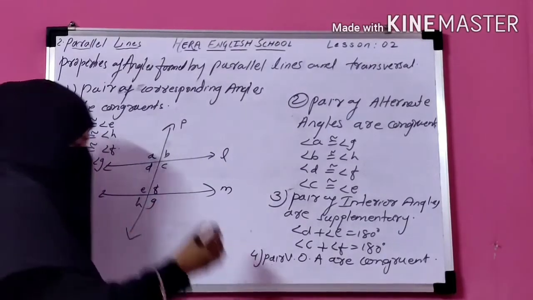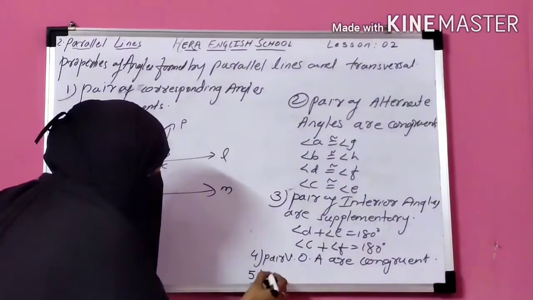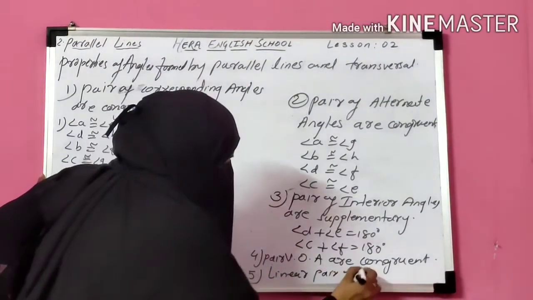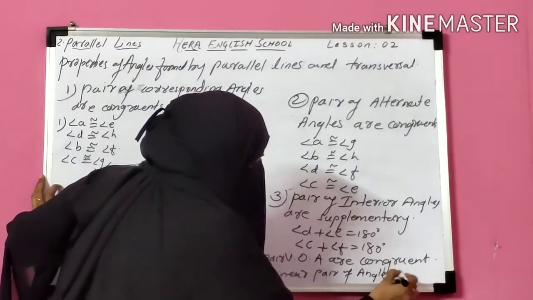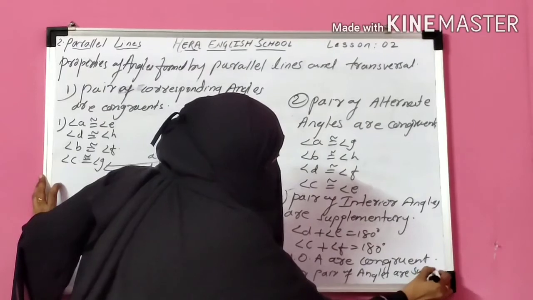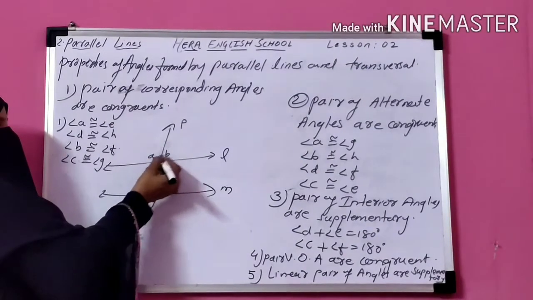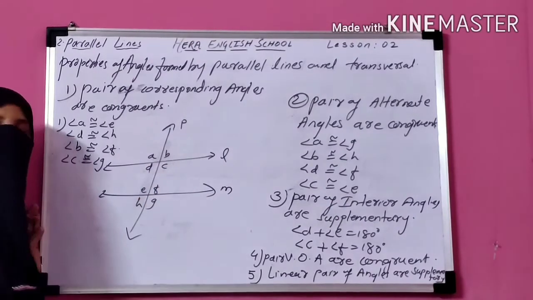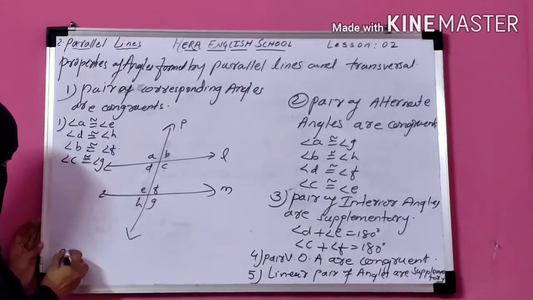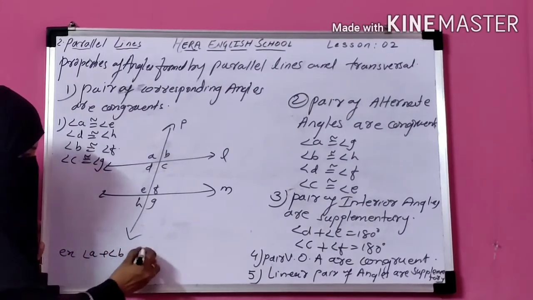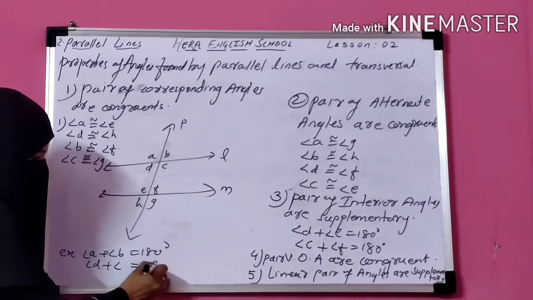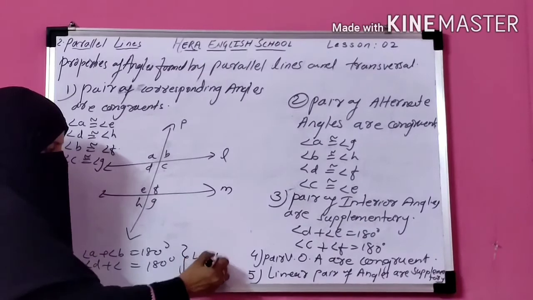Okay. Now the last, the fifth property, is the linear pair of angles, and you know that linear pairs of angles are supplementary. So that means their sum is 180. Angle A plus angle B is equal to 180, angle D plus angle C is equal to 180, angle A plus angle D is equal to 180, and so on. For example, angle A plus angle B is equal to 180, a linear pair. Angle D plus angle C is equal to 180, a linear pair. These are the linear pairs of angles.